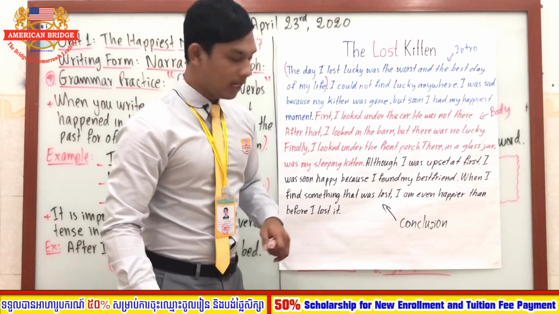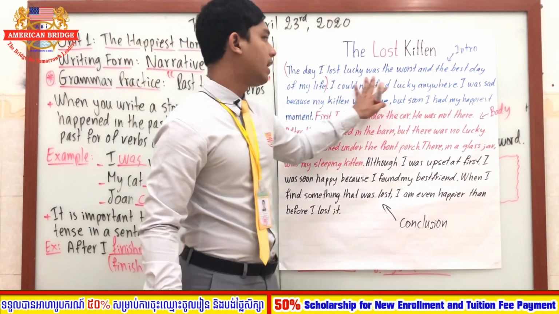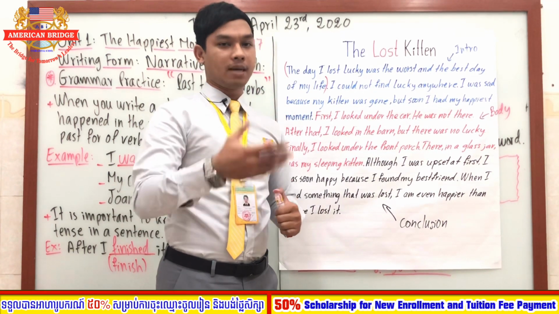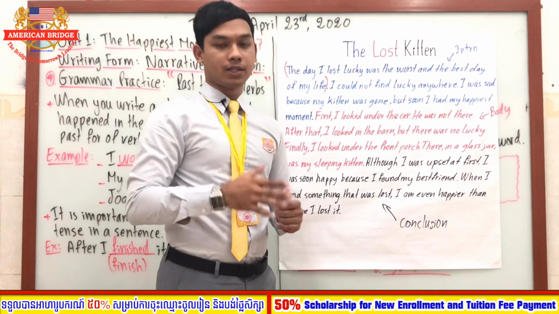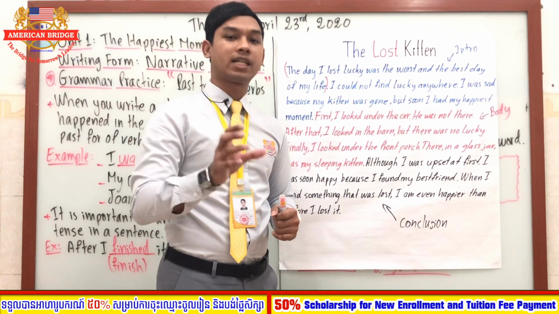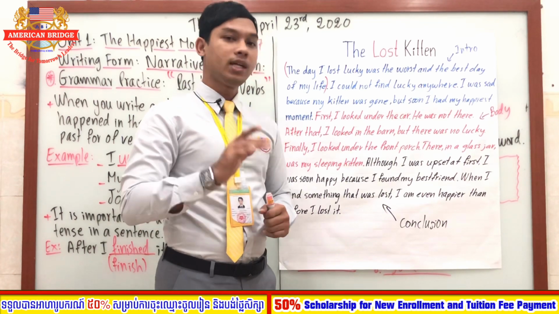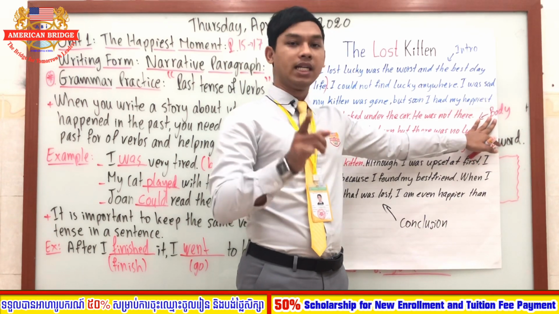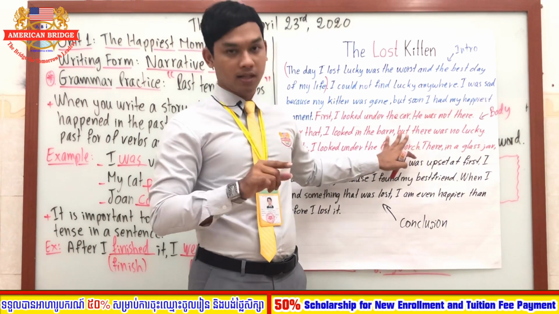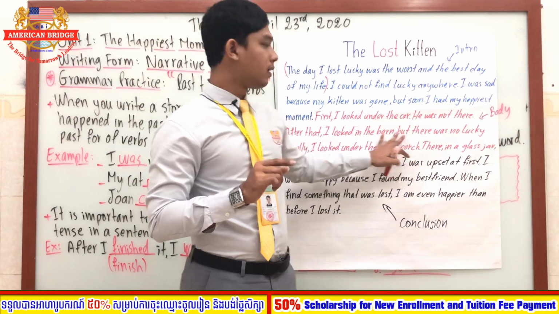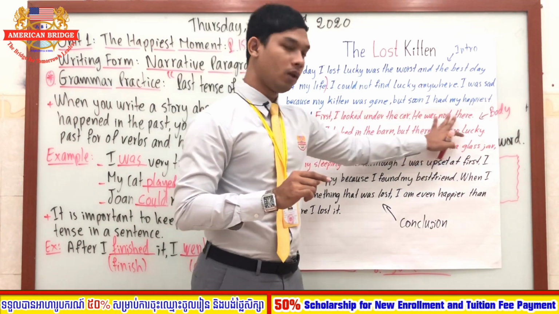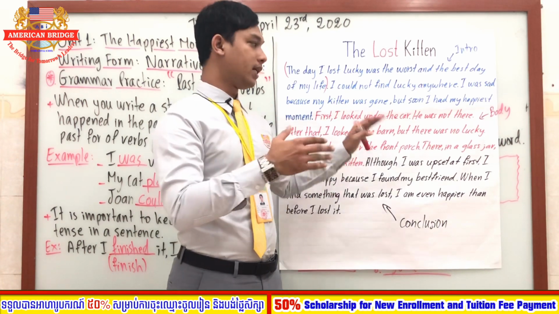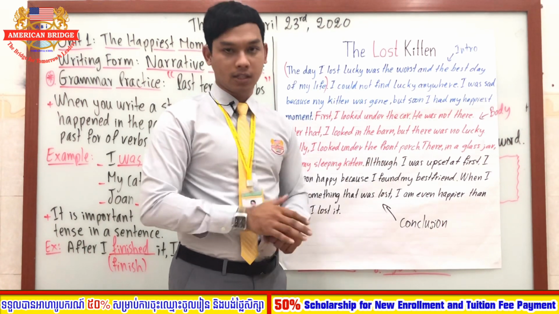And you can see all of this information in the introduction. So in the introduction, we provide some of the information about the story, but we do not tell the action of the story. So where do we tell the action of the story? We tell the action of the story in the body, and this is also called the details, right? The details. Okay, so you can look at all of this, and then you will see how the story tells the actions.